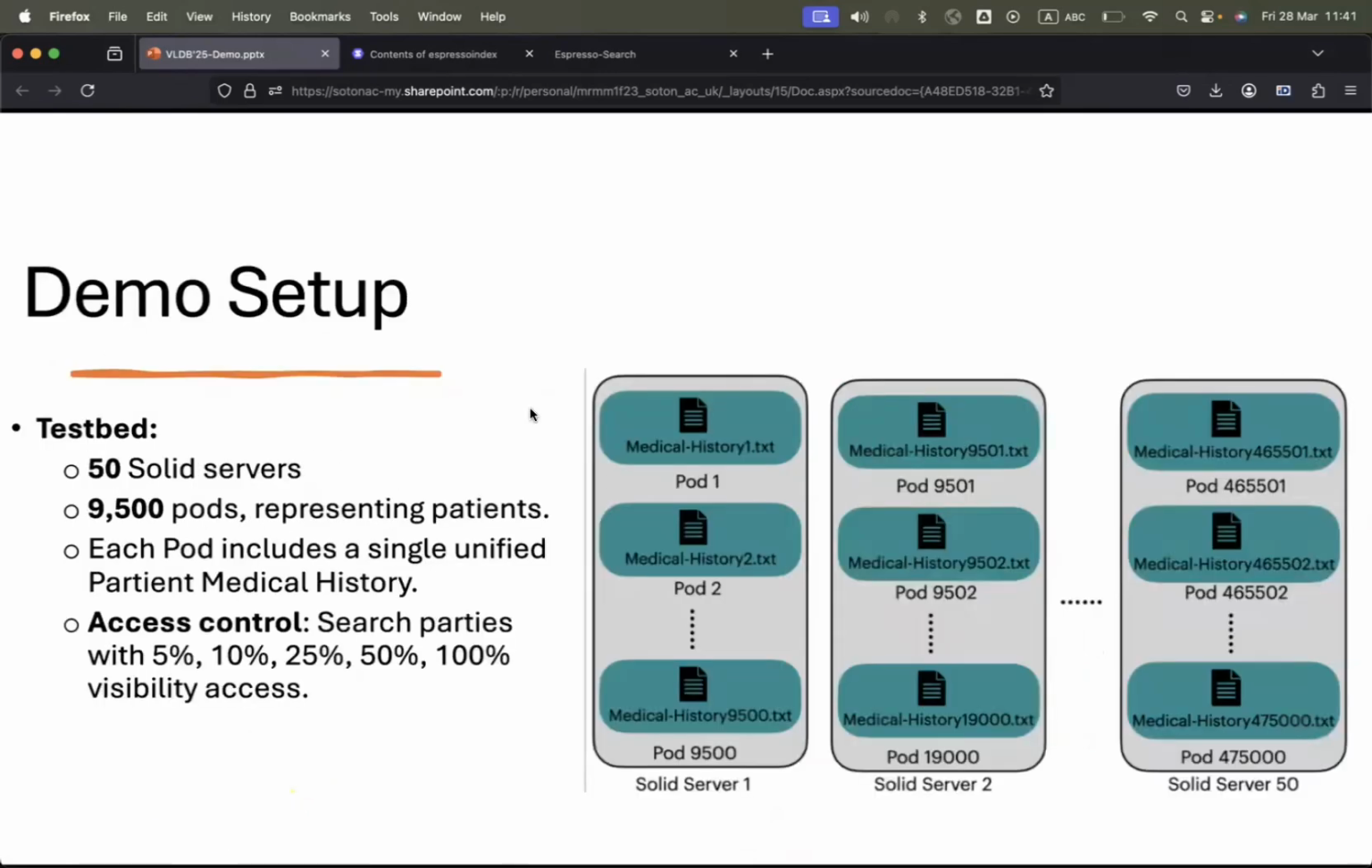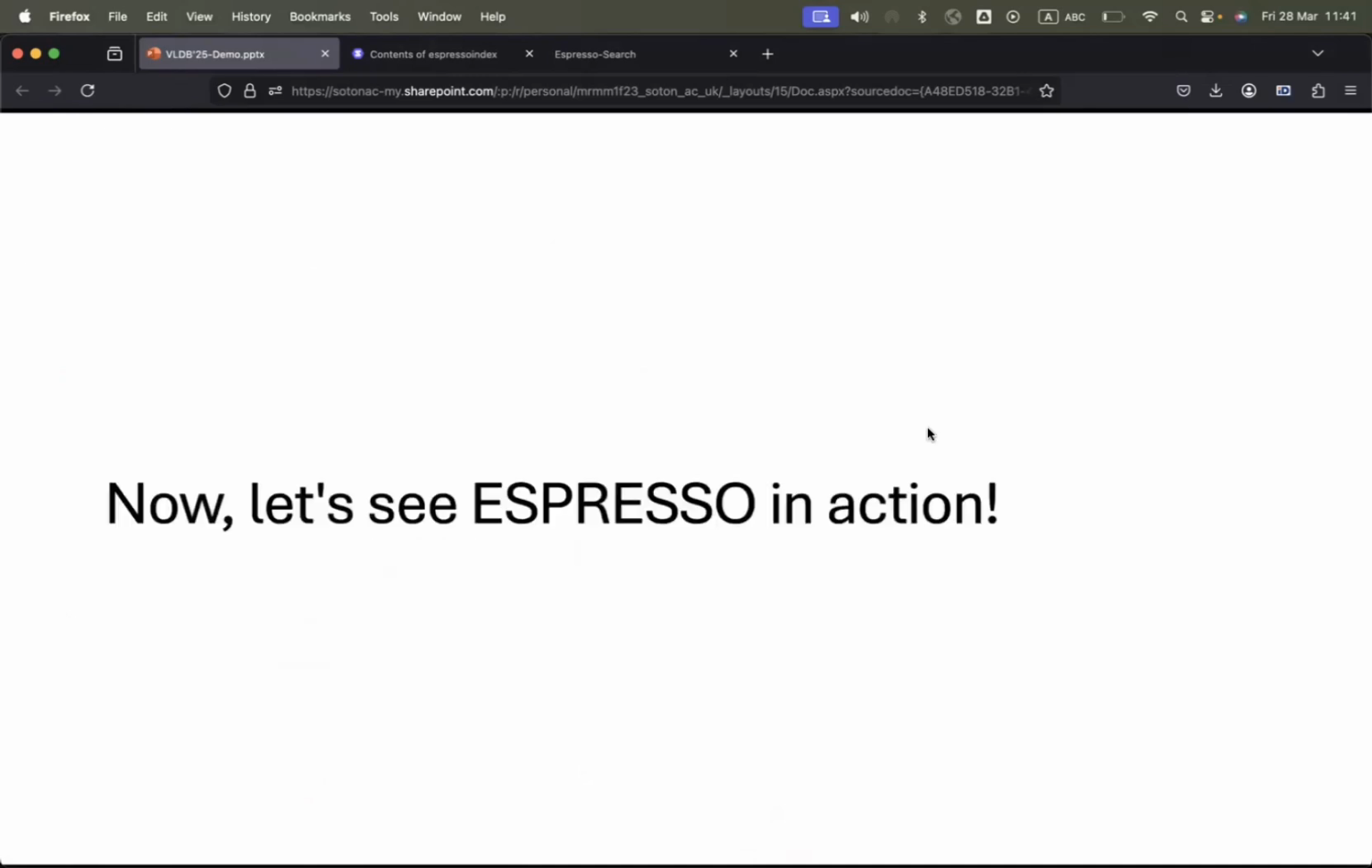Our demo simulates the real-world scenario that we described earlier with 50 servers hosting 9,500 pods, each representing a patient's medical history. For this demo, we have set up 5 web IDs for search parties whose data access rights vary from 5% to 100% visibility of the total data. And now let's check how ESPRESSO works in action using some scenarios.